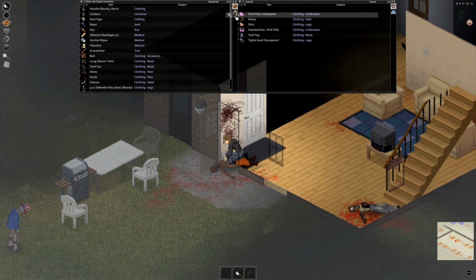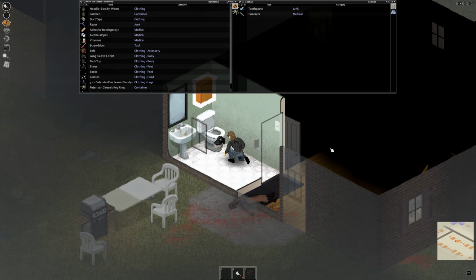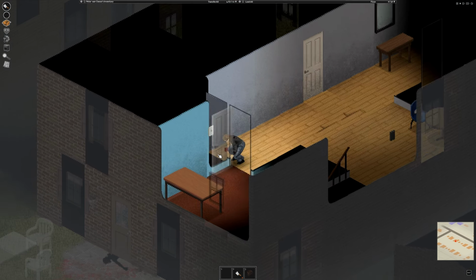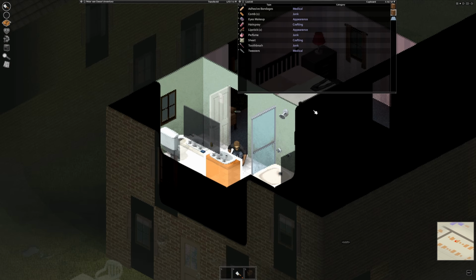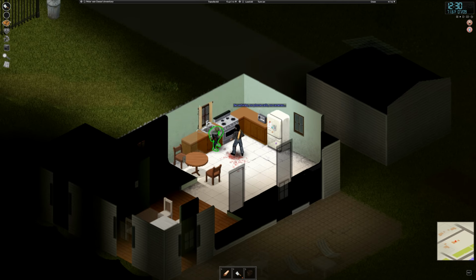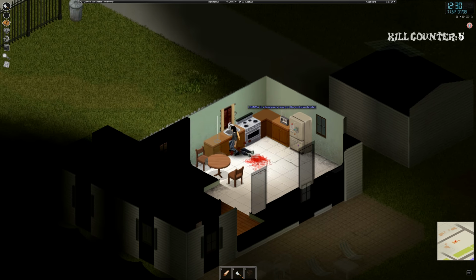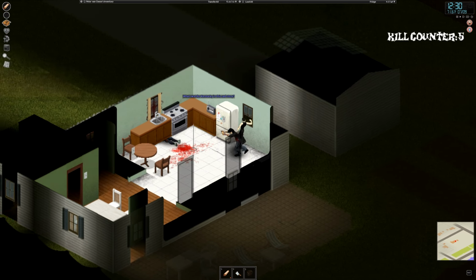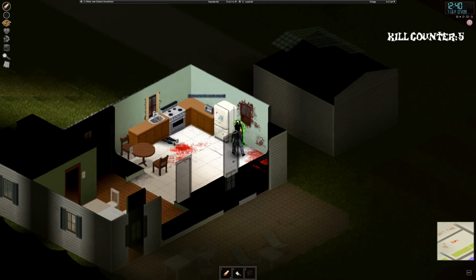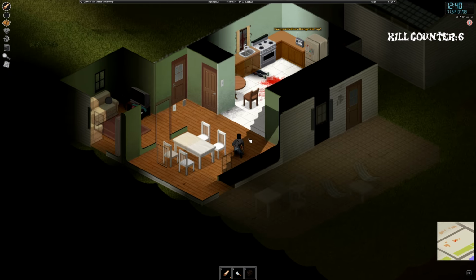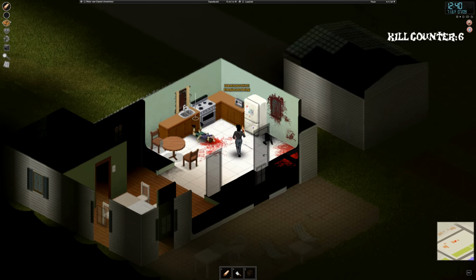After that, we do some general looting, see what we can find in the house, and make our way to the next location. Should also mention I found some hair dye and I dyed my hair. After that, I found another house to loot, ended up running into a few more zombies and got a few more kills. Then afterwards, ended up just running away because more and more kept coming.